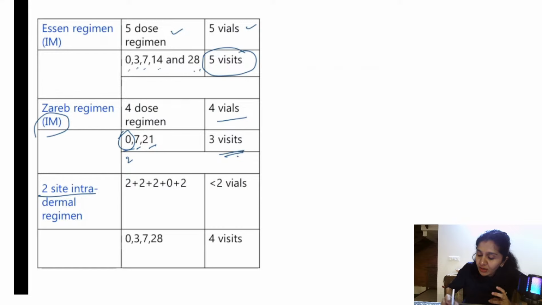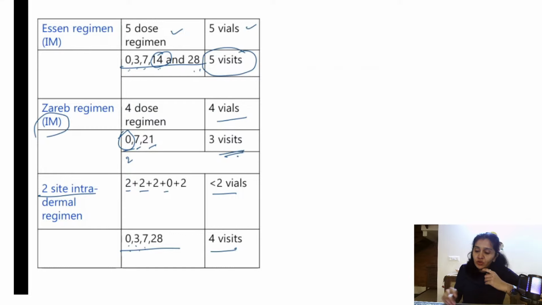What is the 2-site intradermal regimen? Less than 2 vials are used, 4 visits. All right. So if you take this one, on the 14th day, they are not coming. All right. Day 0, 3, 7, 28, they are coming. 2 doses are given on each of these days. So these are the different regimens which you have to know.